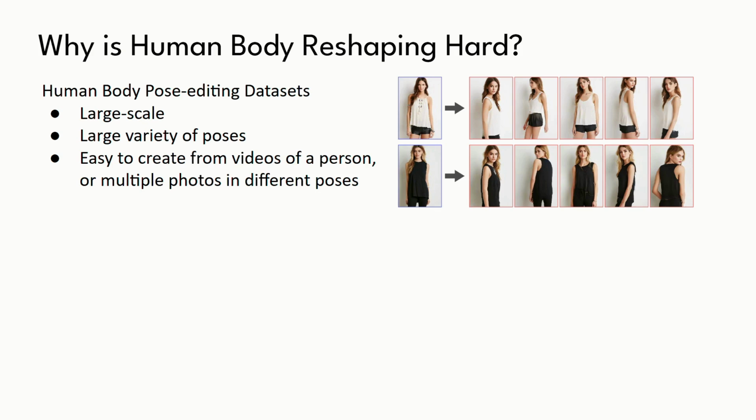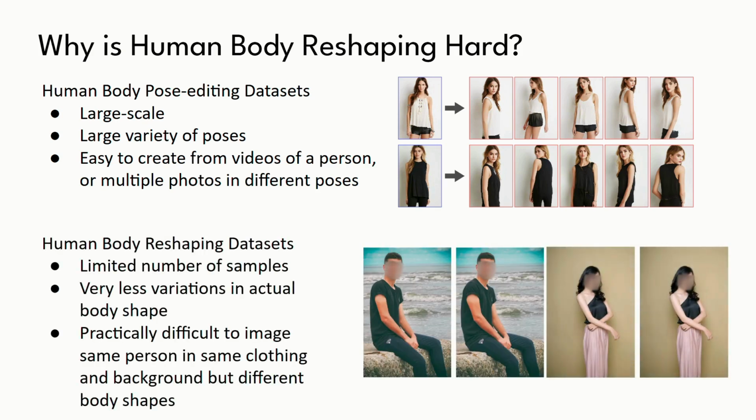That is because the field has access to large-scale datasets with a massive variety of poses. These are relatively easy to create by simply extracting frames from a video of a moving person or capturing multiple photos. Reshaping datasets, however, suffer from a severe data bottleneck. We have a very limited number of samples, with very little variation in actual body shape. Because it is practically impossible to photograph the exact same person, wearing the exact same clothing, in the exact same background, but at vastly different physical weights.